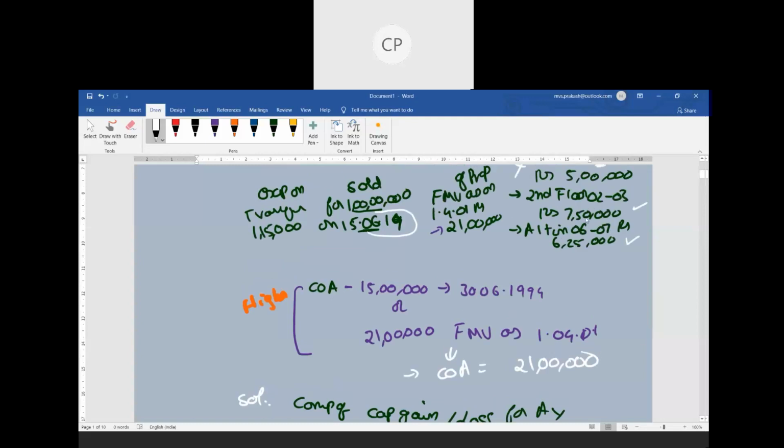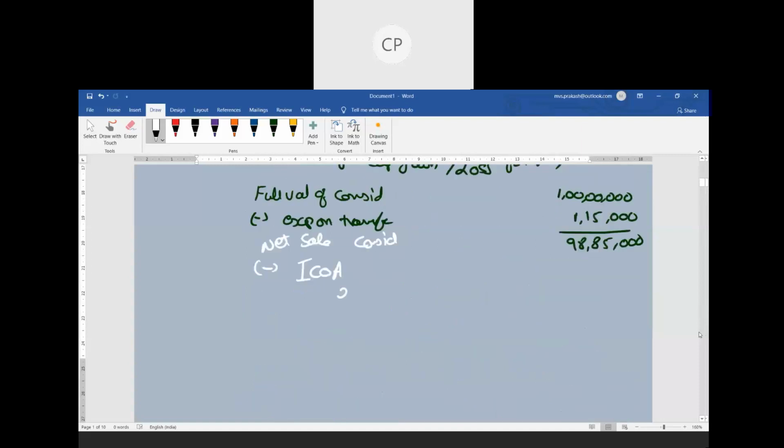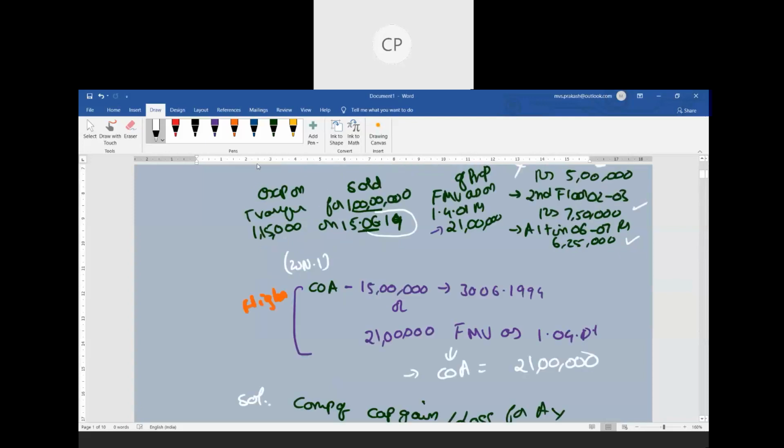Now, the cost of acquisition we have already worked out, so we call this working note number 1. So what is the cost of acquisition? 21 lakhs is the cost of acquisition. You take 21 lakhs as your cost of acquisition. How do I calculate the indexed cost of acquisition? The index table starts from 2001-2002, and in 2001-2002 the index value is 100. So when the index value is 100, the fair market value on that date is 21 lakhs.